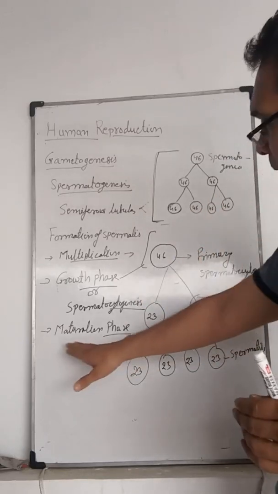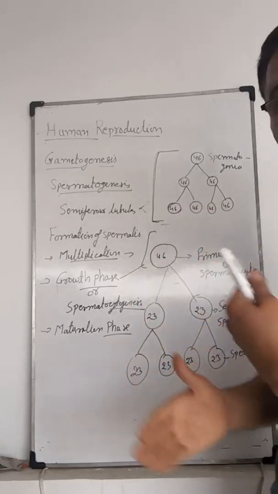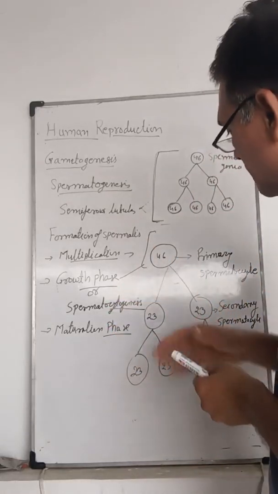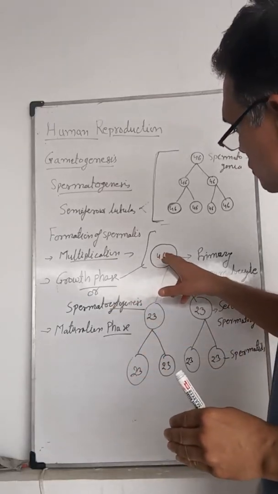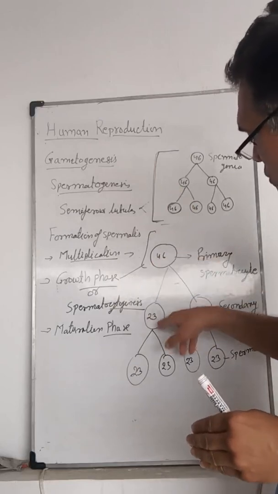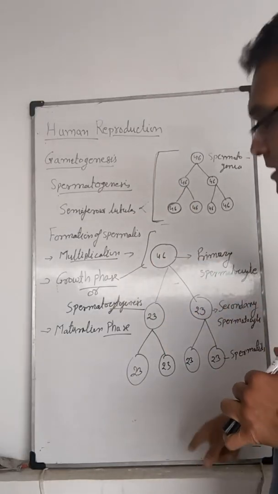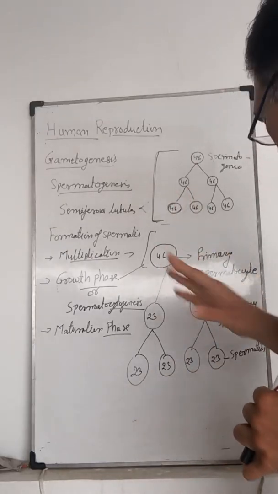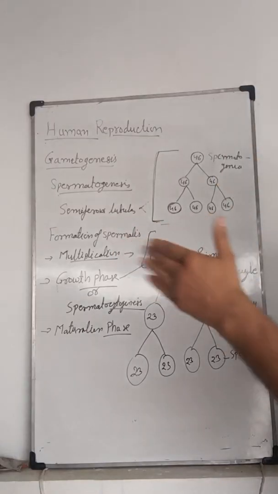Third is the maturation phase, in which the primary spermatocytes undergo meiosis. The first division is reductional, in which the chromosomes are reduced to half, from 46 to 23, forming secondary spermatocytes. In the secondary spermatocytes the second meiotic division forms spermatids. This is the process of spermatogenesis.